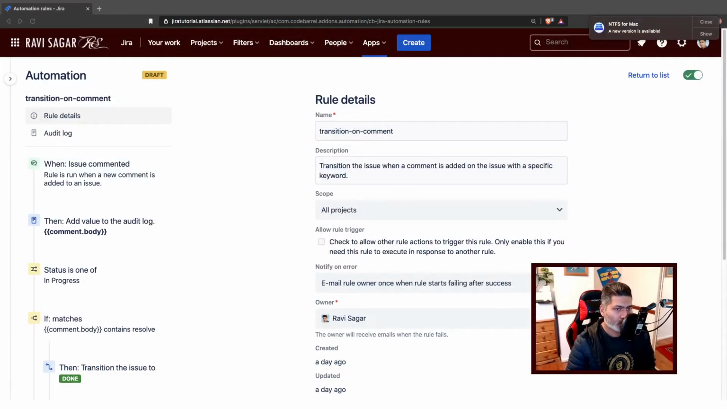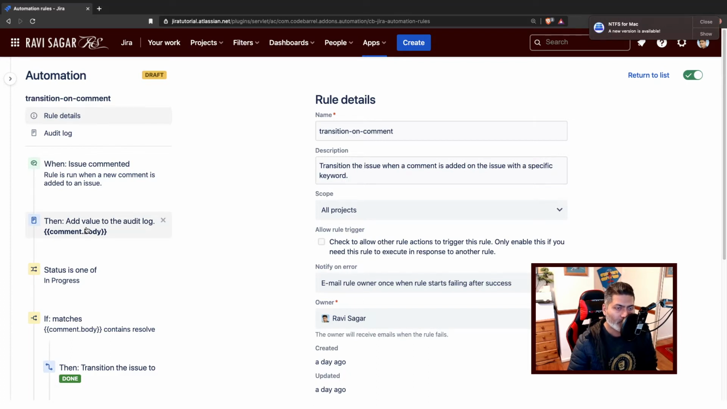Now you can transition an issue when a comment is added on the issue, and you can transition based on a specific comment or a specific keyword in the comment. There was a question on the community recently about transitioning the issue based on a comment, and in the question it was basically asked that I want to transition the issue when a specific keyword is found. You can of course do that with the help of automation rules.